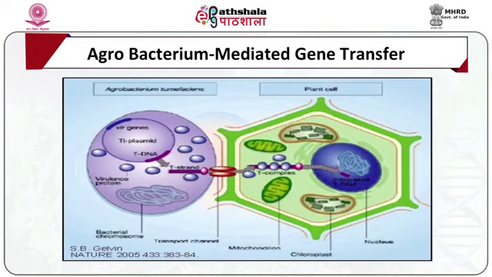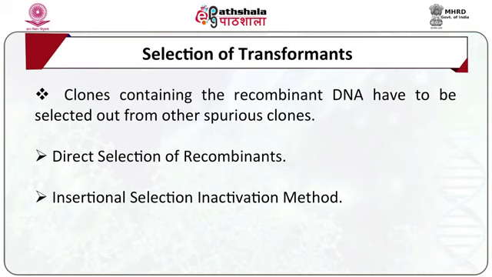Therefore, the foreign gene can be transferred to plants with the T fragment of plasmids by infecting cultured plants or root cells with modified Agrobacterium tumefaciens. How we are going to select the transformants or clones is very important. After transformation, the clones may contain the recombinant DNA, recircularized vector, or may not contain any vector. Clones containing the recombinant DNA have to be selected out from other spurious clones.